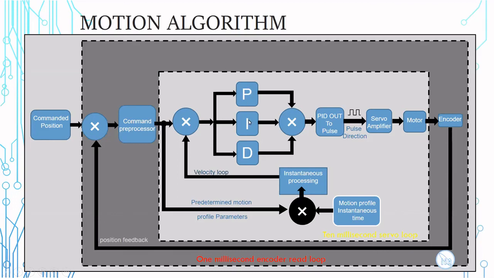And then, with the instantaneous motion profile time, the output is fed to the PID control system, and the output of the PID control system is given to the PID pulse generator, which then gives the pulse and direction, which is fed to the servo amplifier, and the same is connected to the motor and encoder. We don't have a current loop here.